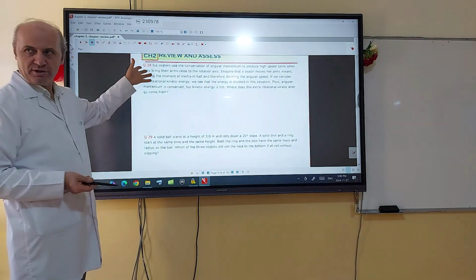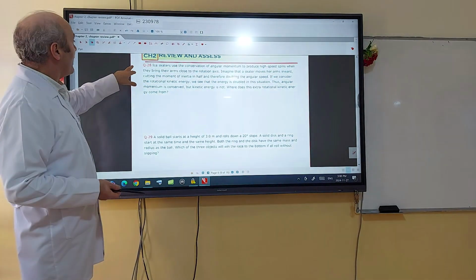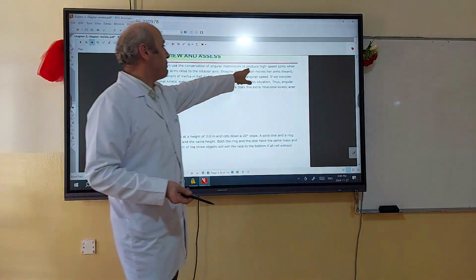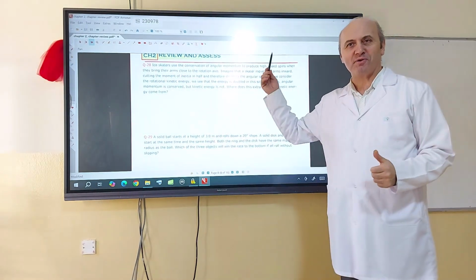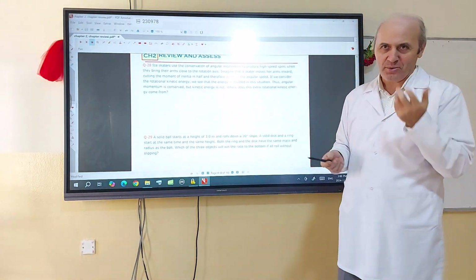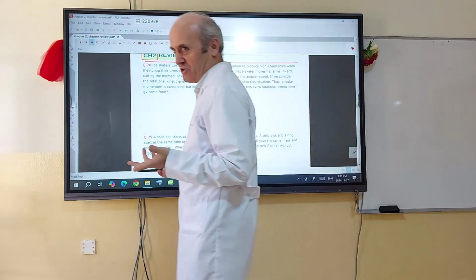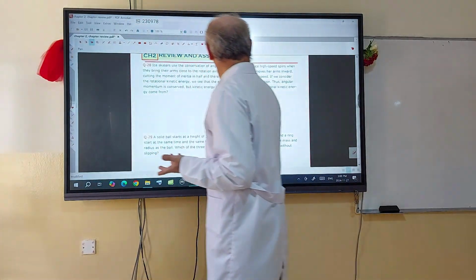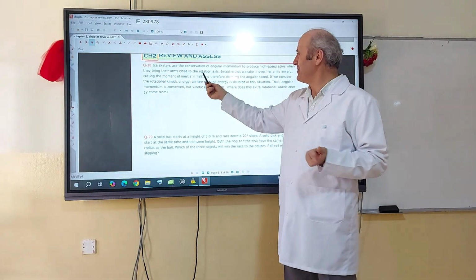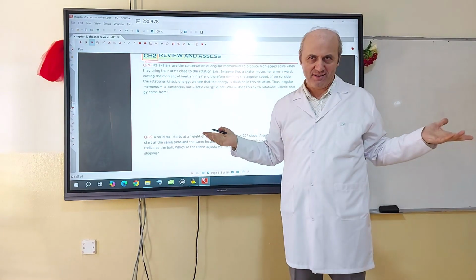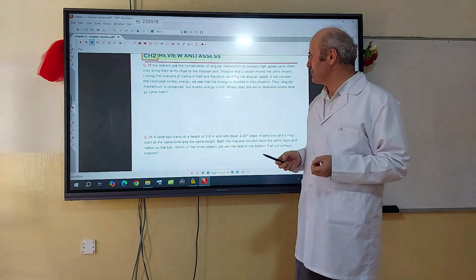Question. Now this question is also an ice skater question. Ice skaters use conservation of angular momentum to produce high speeds. This question is the answer to the previous one. How can an ice skater change their rotational speed? When they bring their arms close to the body or extend them far, by changing the moment of inertia.